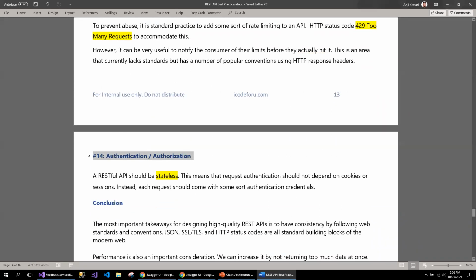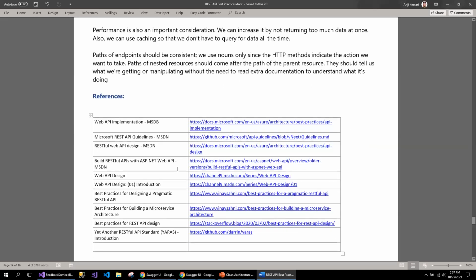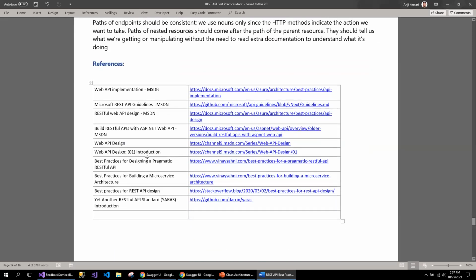The last one is authentication and authorization. One of the best practices I will be talking about in the subsequent videos. So these are my references for following these 13, 14 best practices. These are all really nice best practices.